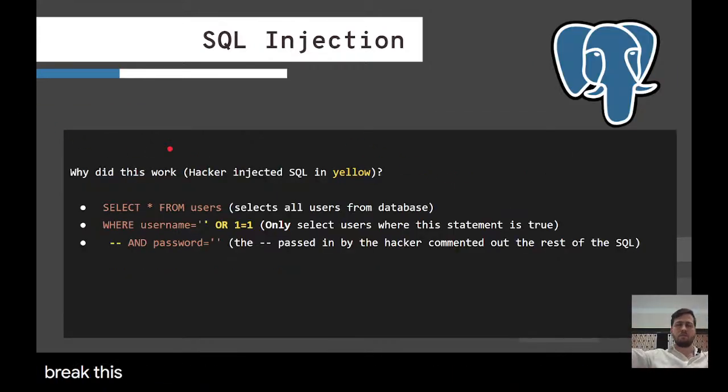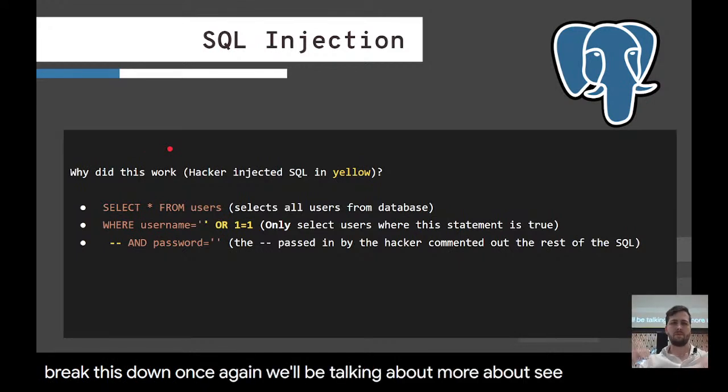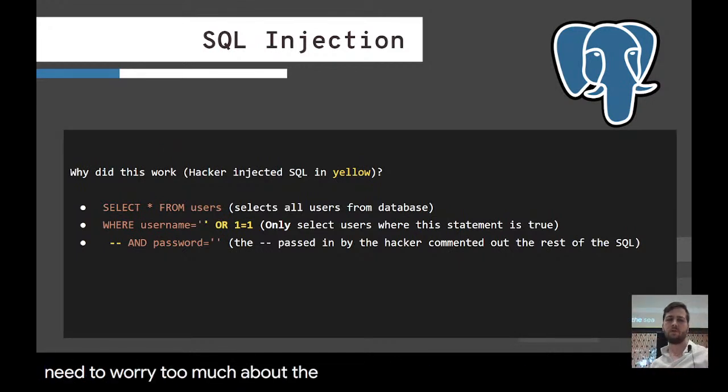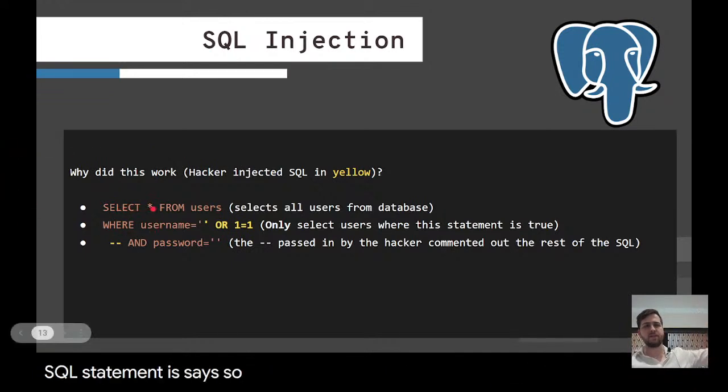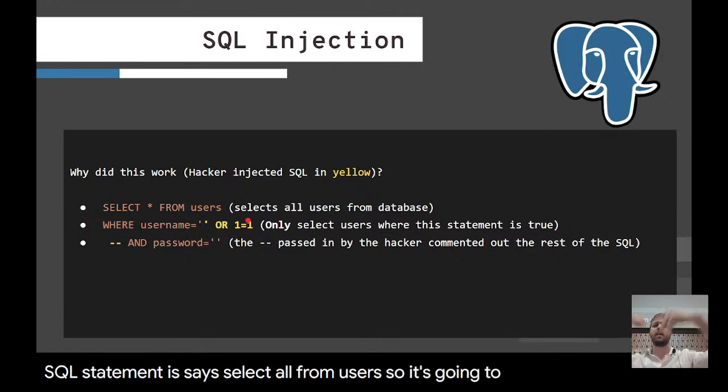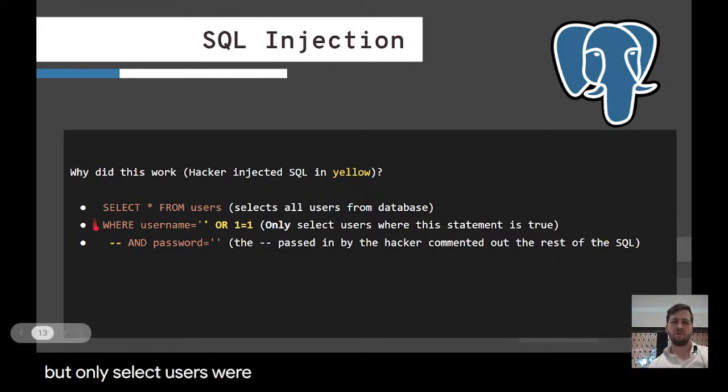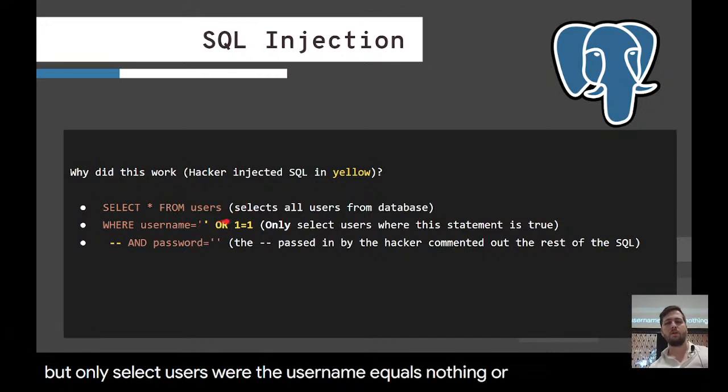So to break this down, once again, we'll be talking more about SQL. You don't need to worry too much about the SQL portion of this. But the first part of the SQL statement says select all from users. So it's going to select all of the users, but only select users where the username equals nothing or 1 = 1.